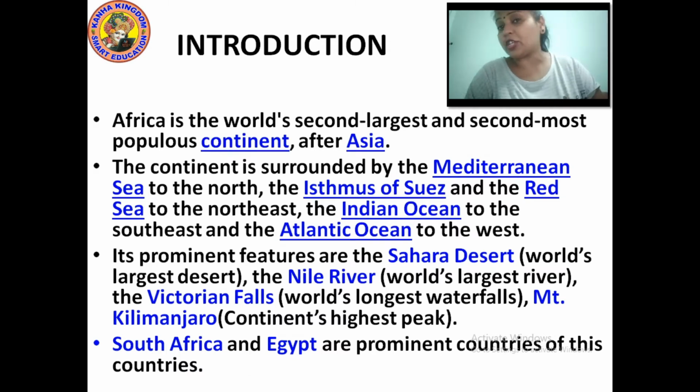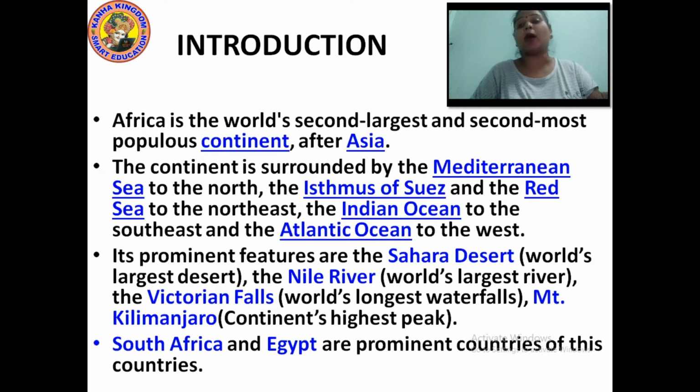What are the important features of Africa? Firstly, the Sahara Desert, said to be the world's largest desert. The Nile River, said to be the world's longest river. The Victoria Falls, said to be the world's longest waterfall. And Mount Kilimanjaro, said to be the continent's highest peak. So what is the continent?